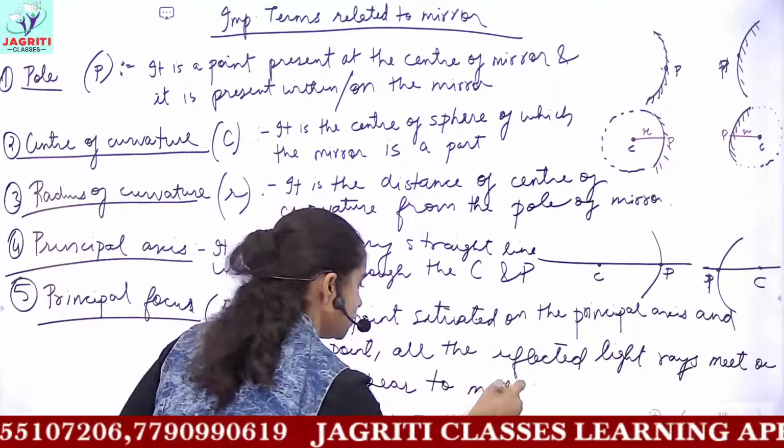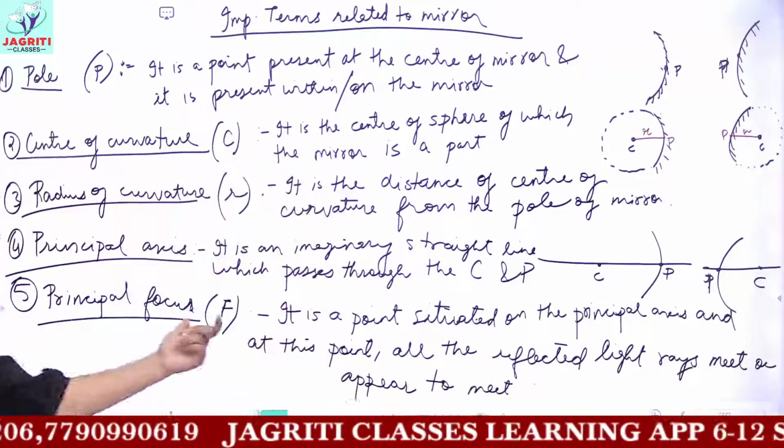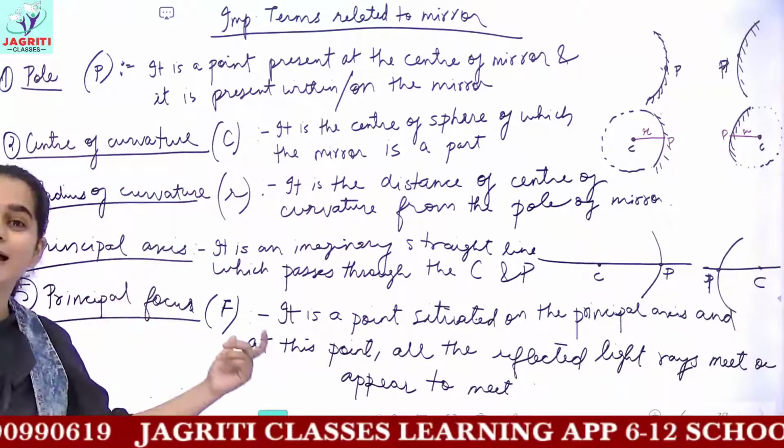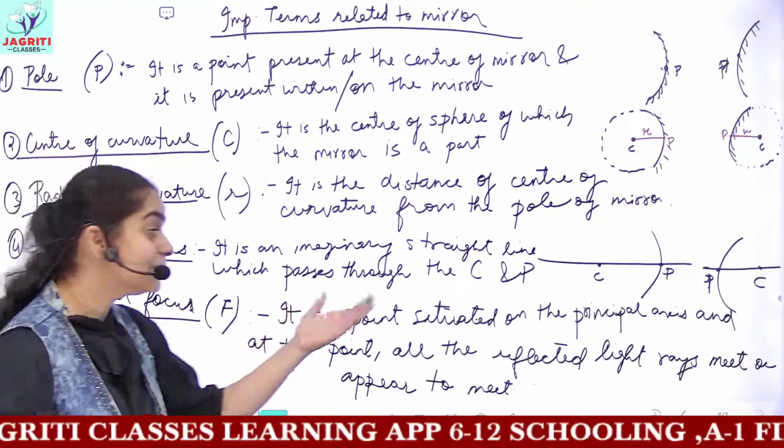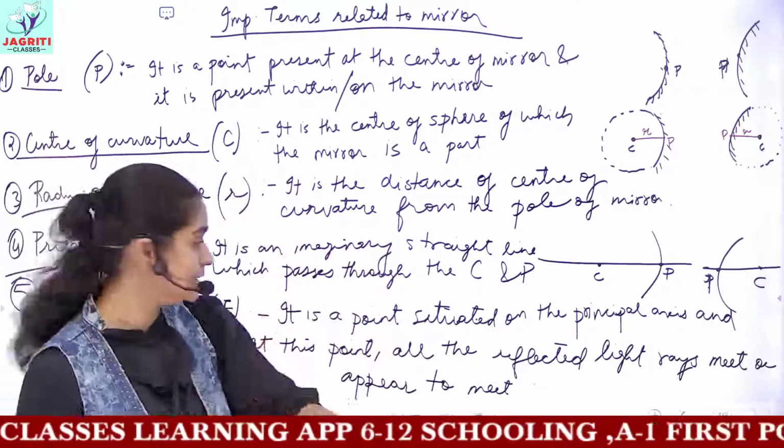So this gives you a definition of principal focus. Principal focus is denoted by the symbol capital F, and it is a point which is situated on the principal axis.